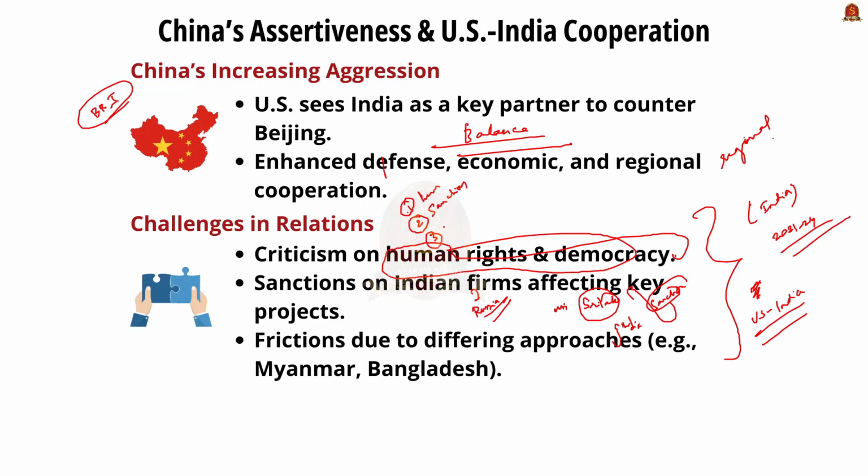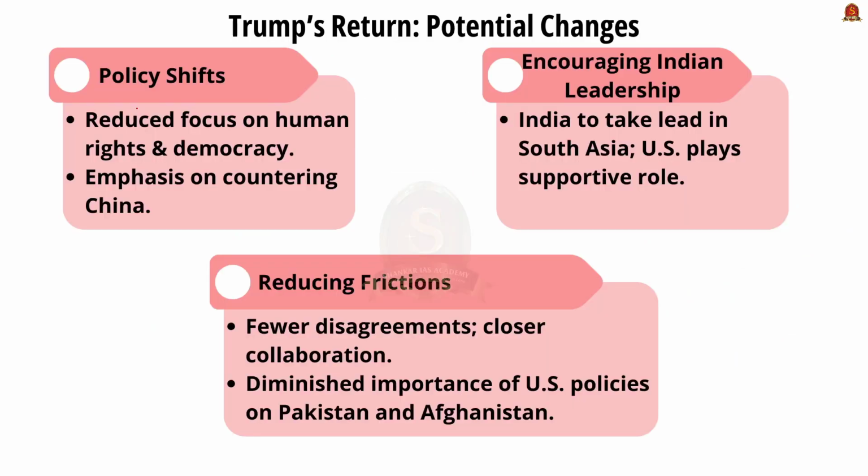Thirdly, we also had friction because of the different approaches with countries such as Myanmar and Bangladesh. So now we will see what could be the possible changes when Trump becomes the US president in Jan 2025. Unlike during the administration of Biden, Trump is likely to reduce the focus on issues such as human rights and democracy, and it is expected that he will mainly focus on issues such as countering the influence of China.